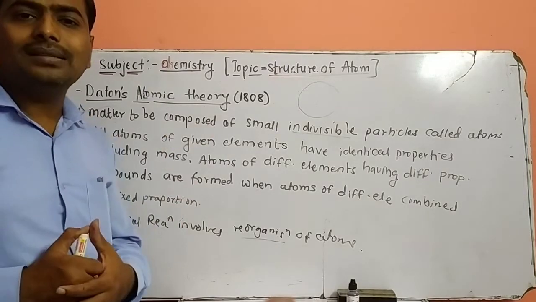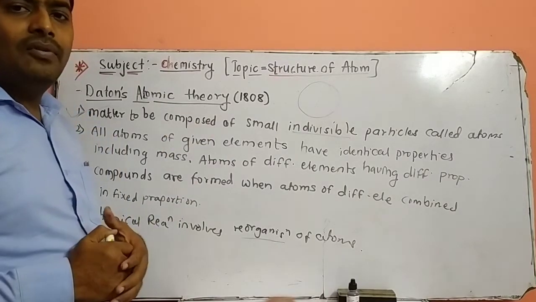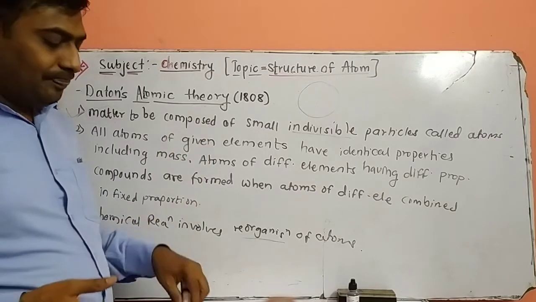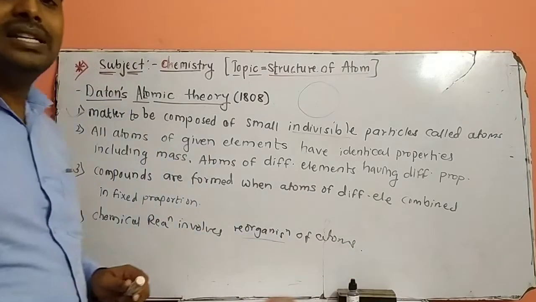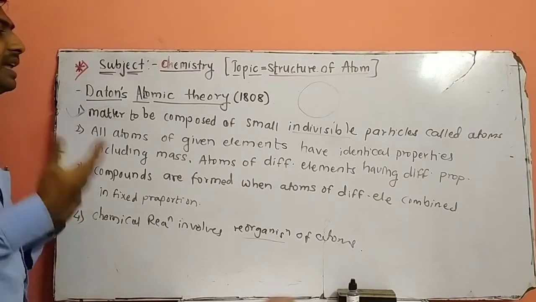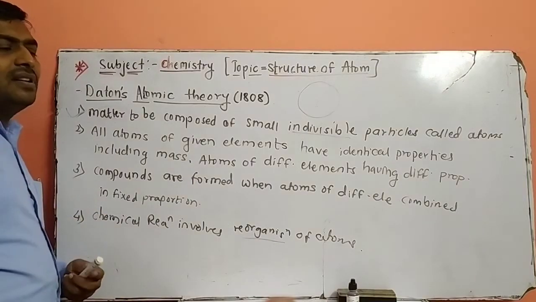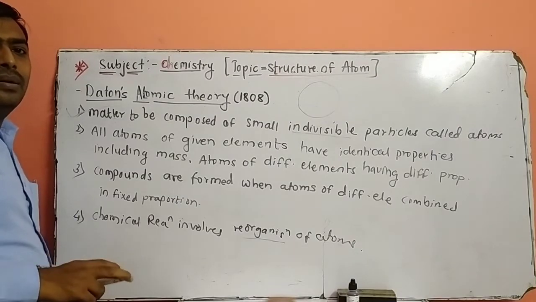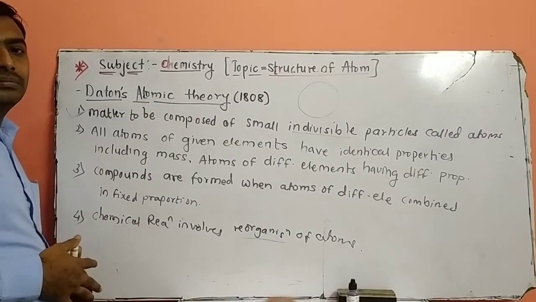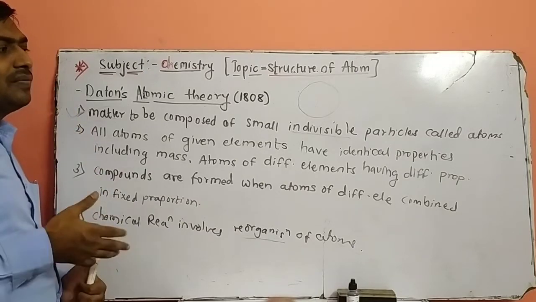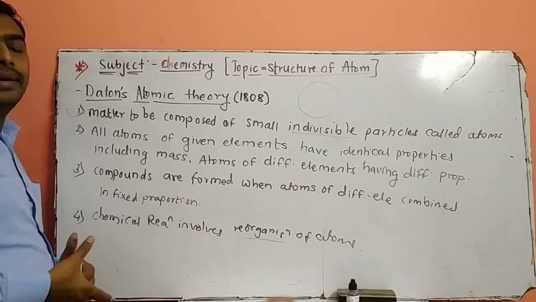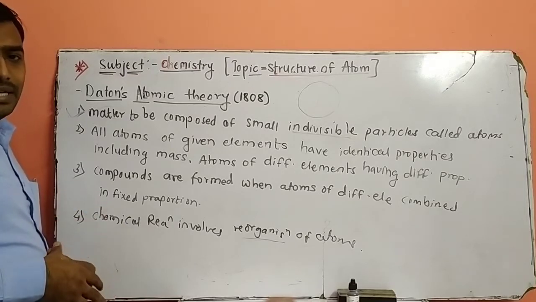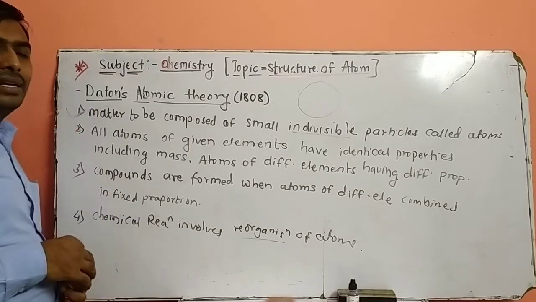But there are some drawbacks to Dalton's atomic theory. We'll discuss one by one. Dalton's atomic theory fails to explain the charges of an atom. After Dalton's atomic theory, different scientists played a role and explained the divisible nature of an atom. But Dalton does not explain the charges of an atom. Dalton does not give the internal structure of an atom, which was covered by the scientist J.J. Thomson. So this is Dalton's atomic theory.